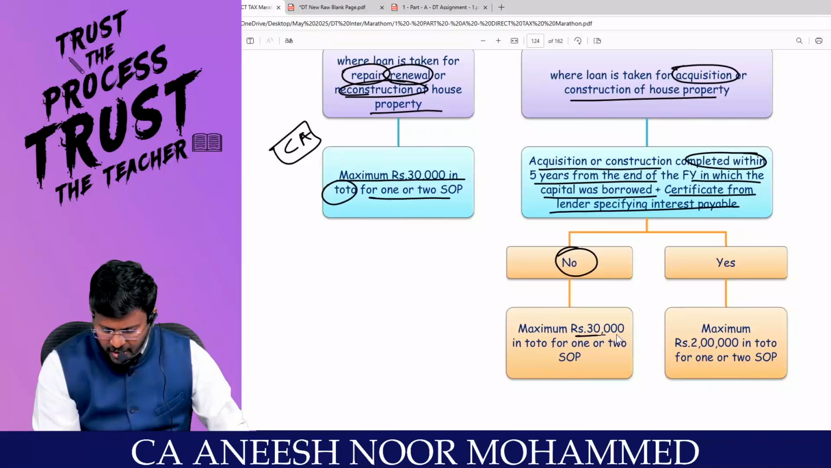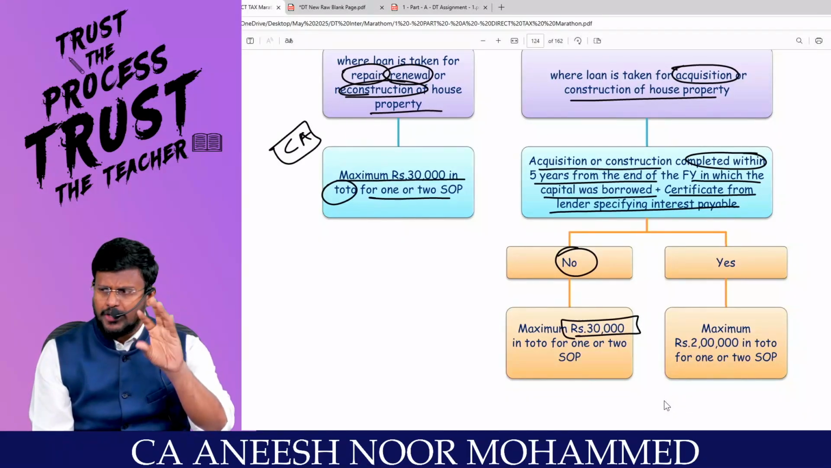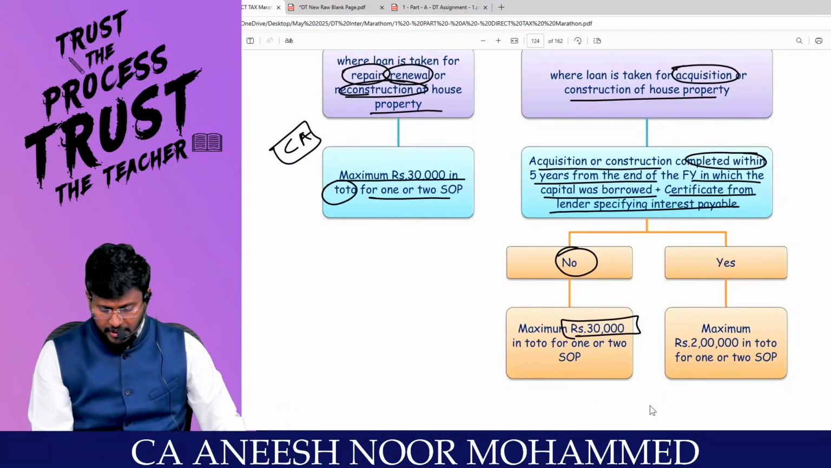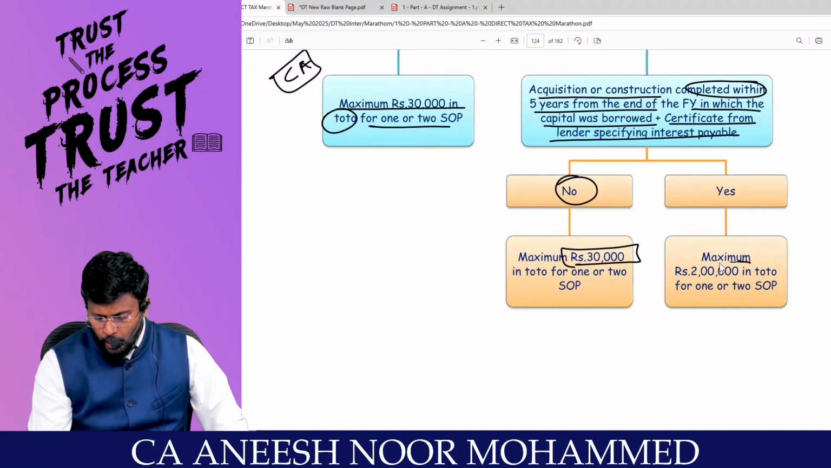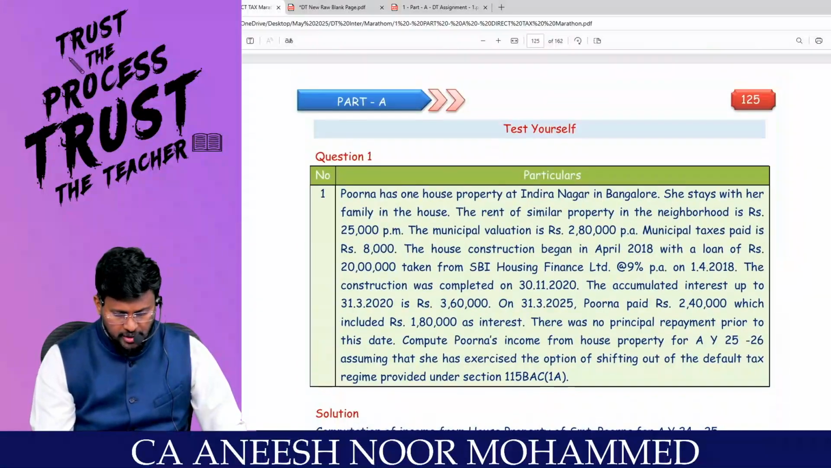No sir, then maximum only how much is allowed? Because you have not completed the construction within 5 years. No sir, I completed the construction within 5 years, then 2 lakh in total for 1 or 2 of the self-occupied property. Are you able to appreciate, sir?